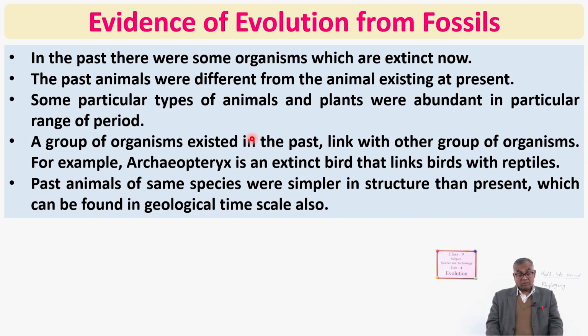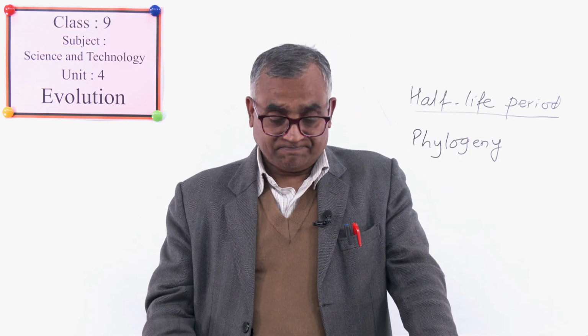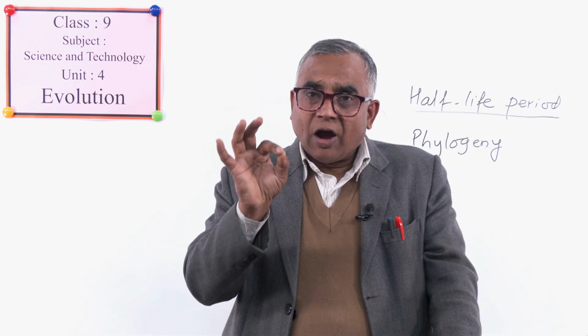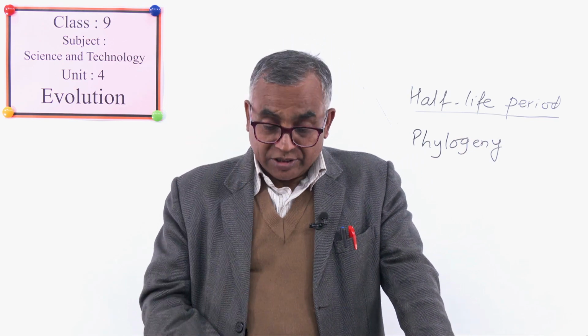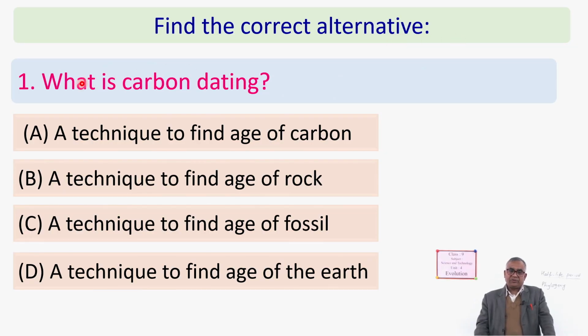Okay, students. So whatever you have learnt, the discussion is finished. Now we are going to test ourselves. Find the correct alternatives. Here the first question is, what is carbon dating? See all the alternatives A, B, C, D. In your thought, which one is correct? Just write A, B, C, D. Which one is correct? Write the correct answer only.